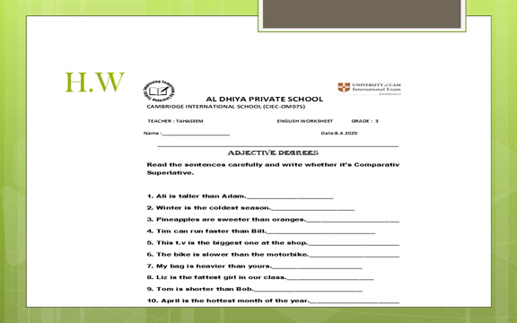Today's homework is this homework worksheet. Read the sentence carefully and write whether it is comparative or superlative. For example, Ali is taller than Adam. In the dash you have to write whether it is comparative or superlative. I give one example: taller is your adjective, and after your adjective "than" came, so it is comparative. We are comparing only 2 persons here, so obviously it is comparative.